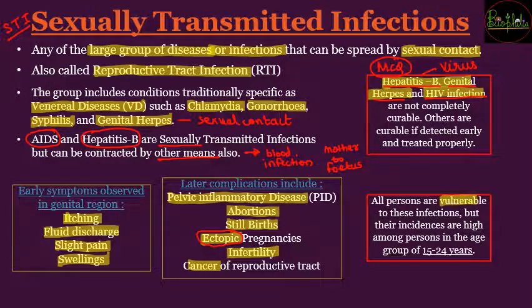So most of the people are vulnerable to these infections, but there is a high chance that people at the age of 15 to 24 are at high risk of these sexually transmitted infections. Now since you are at the stage between 15 to 24, this chapter has been included in your syllabus so that you are aware of these consequences as well. So since the vulnerable age group is 15 to 24, these people should understand the consequences of these infections. That is the reason you are learning about these chapters.